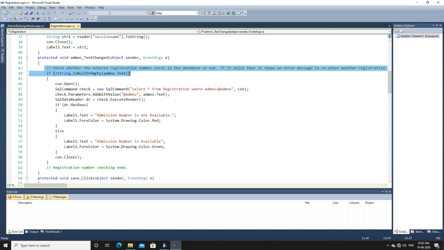Because sometimes it becomes quite difficult for the examiner who corrects your paper to understand the logic written by you, because there might be one logic going on in the mind of the examiner and some other logic written by you. As per you, the program might be correct, but it might be quite difficult for an examiner to understand the particular program.